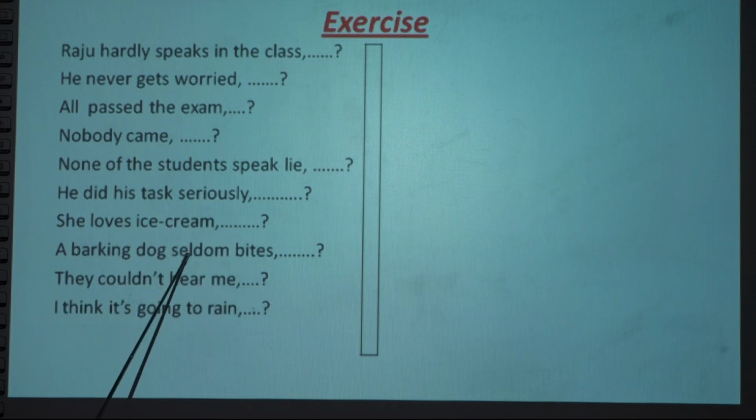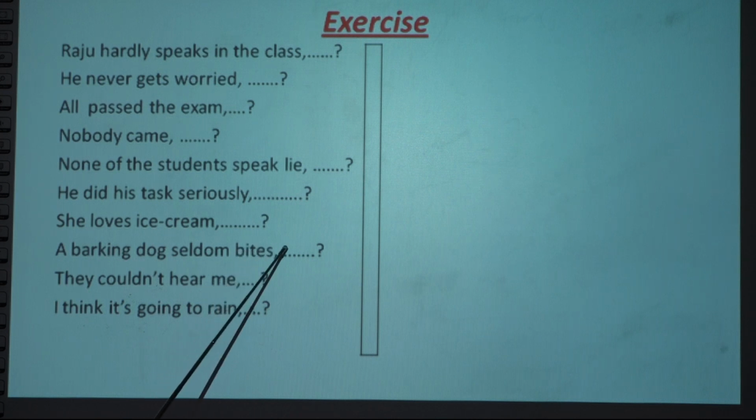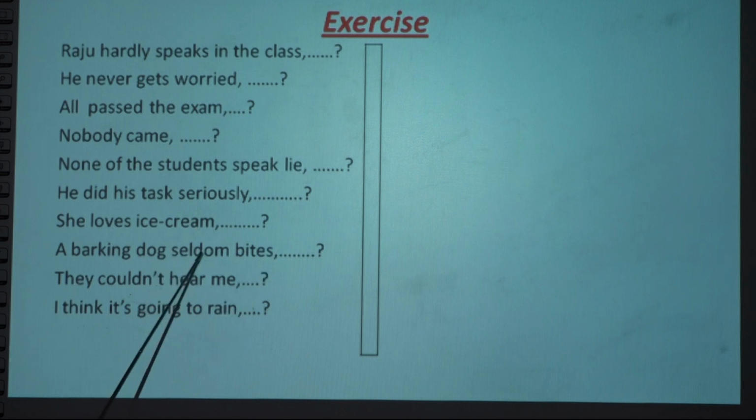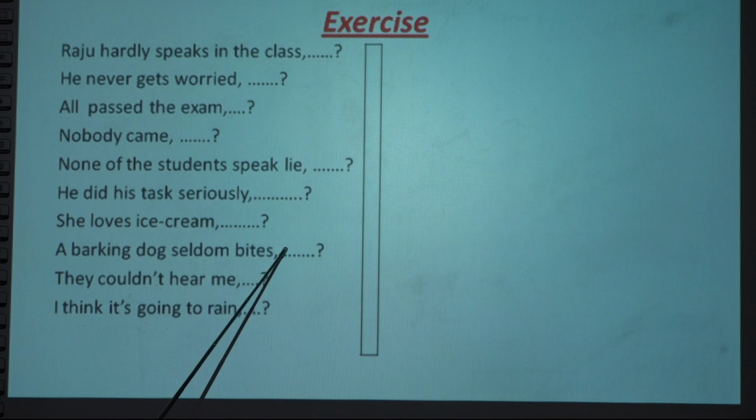A barking dog seldom bites. Bites, verb 5. Verb 5 means does. Seldom is a negative word, so we cannot say doesn't. Only use does. A barking dog, a singular animal, that is it. So does it.